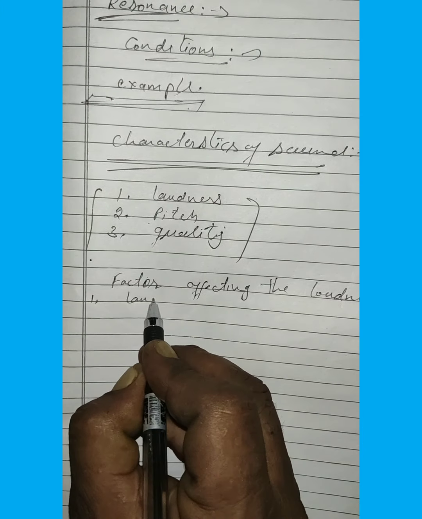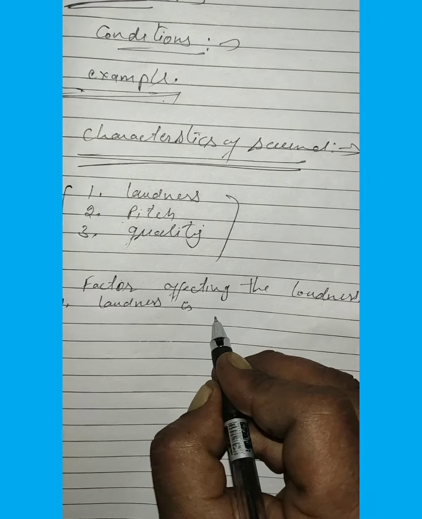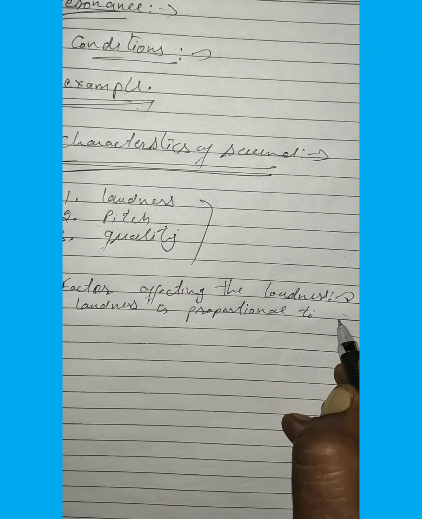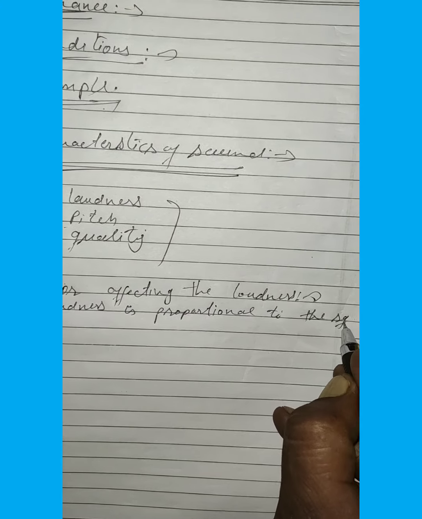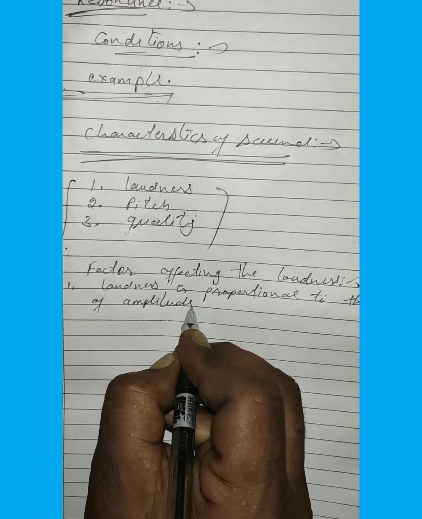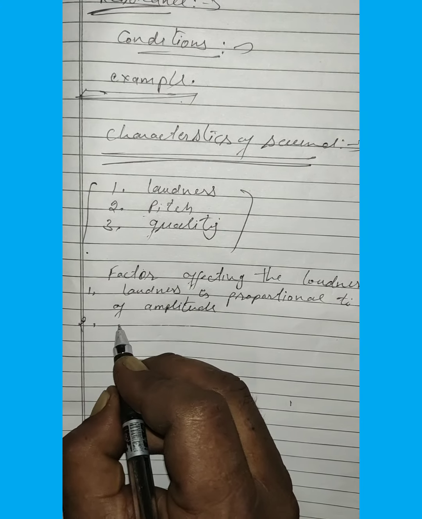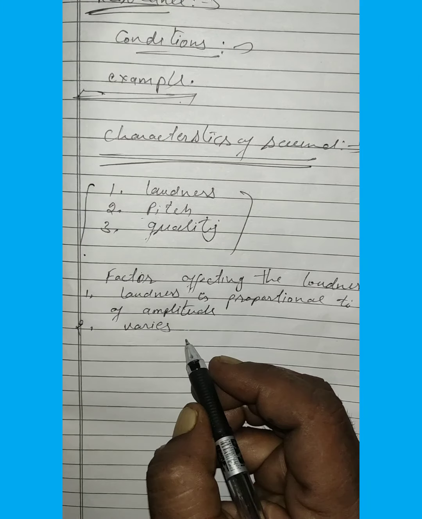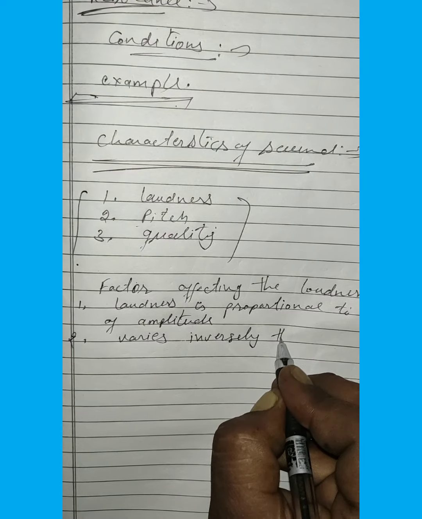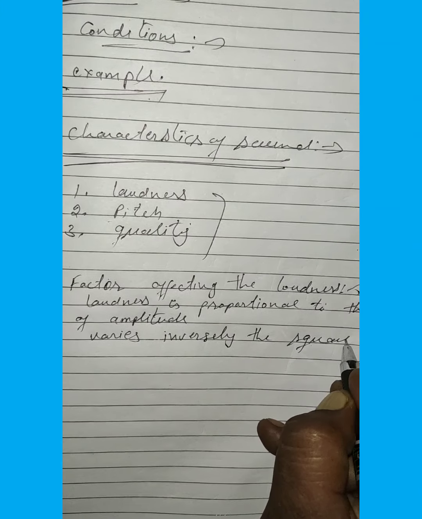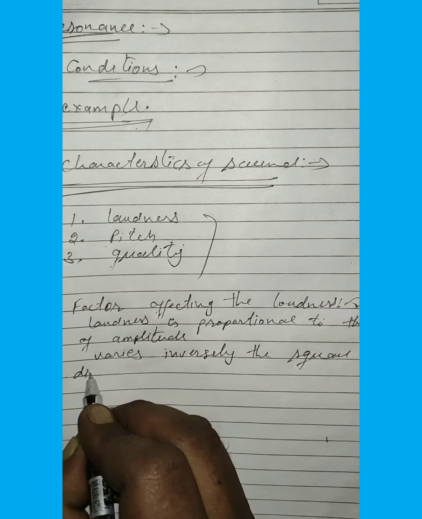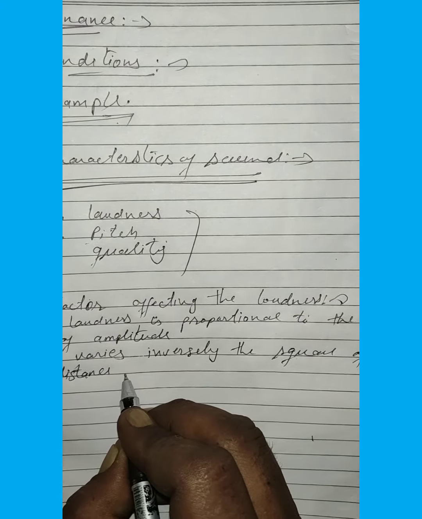Number two, loudness varies inversely as the square of the distance from the source.